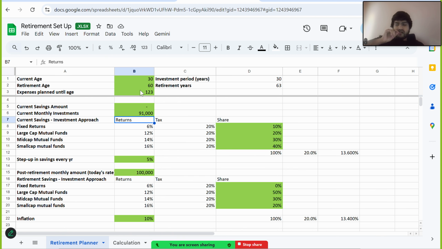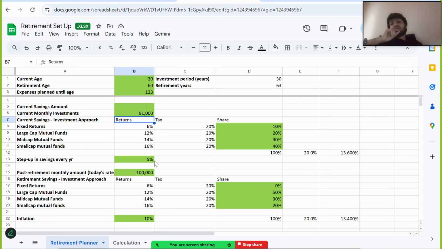So with these fixed factors, you're only working for about 30 more years, and after you work, you're going to live for about 63 years. So when you invest about 91,000 per month in this scheme and step it up by 5% every year, your post-retirement monthly amount will be about 1 lakh.